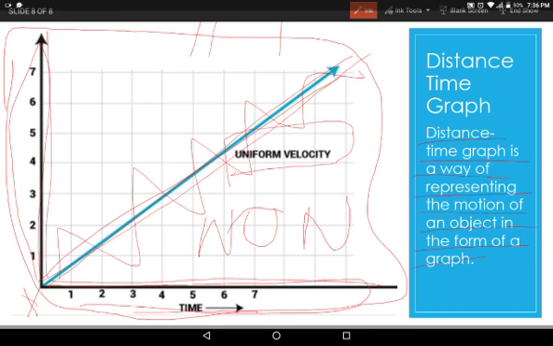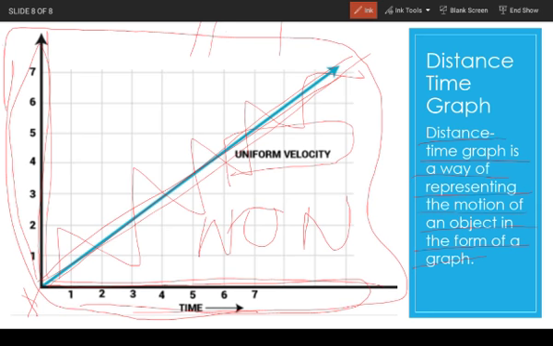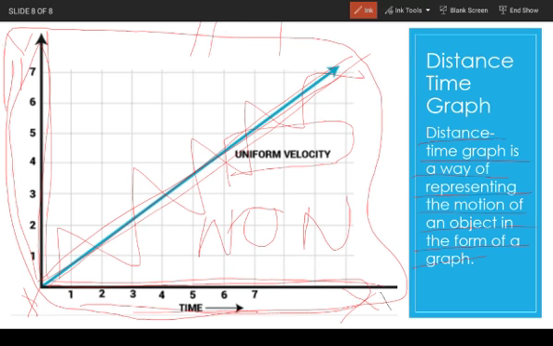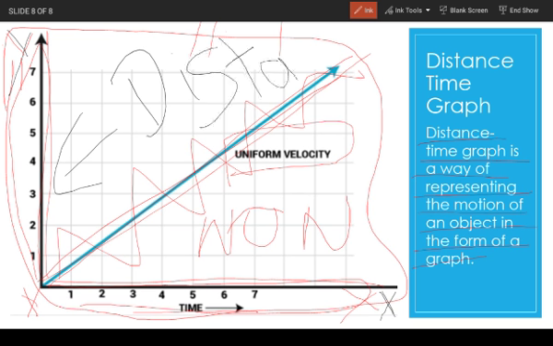So look, this is the x-axis and this is the y-axis. Y-axis is used to denote the distance, whereas x-axis is used to denote the time. So I hope it's clear.